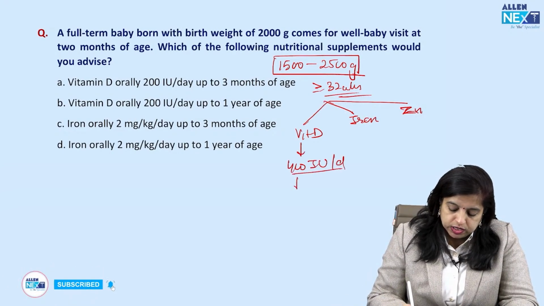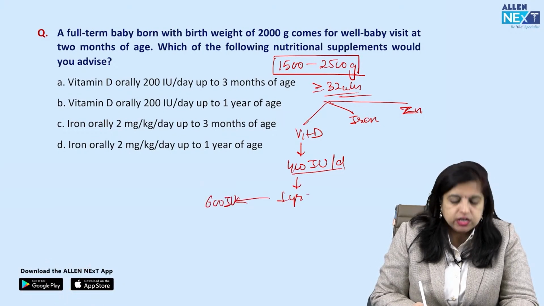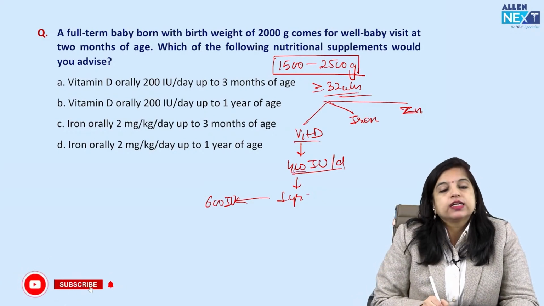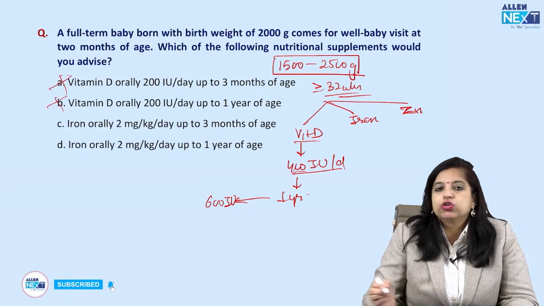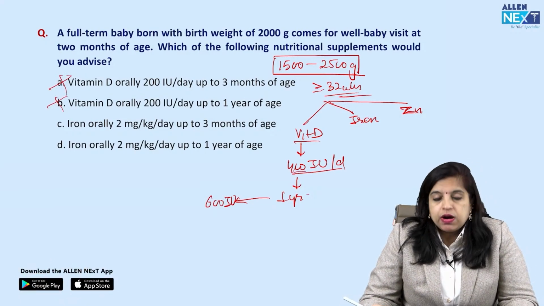ठीक है, and this has to be given for at least 1 year, and after 1 year we change the dose to 600 IU per day. Remember, so ये तो डोज विटामिन डी की हो गई. तो अगर इस हिसाब से देखें तो हमारे दोनों ऑप्शंस गलत हैं क्योंकि 200 IU per day डोज नहीं होती है. ठीक है. What about iron?